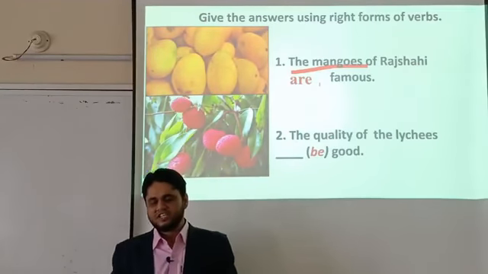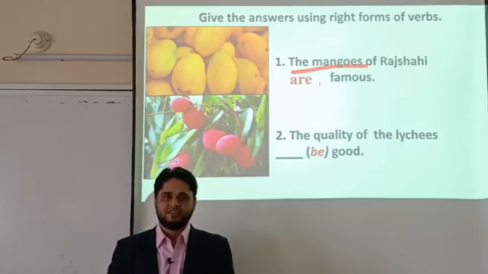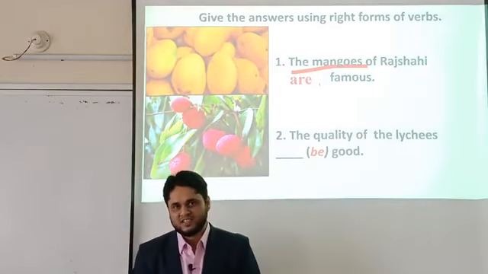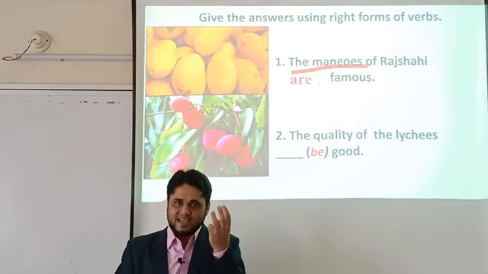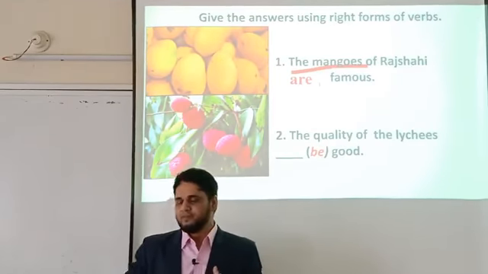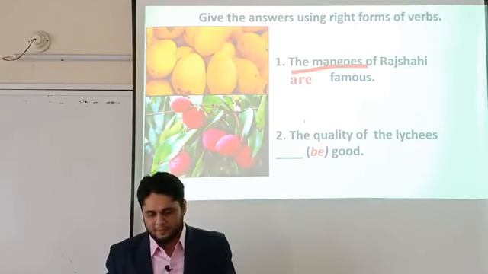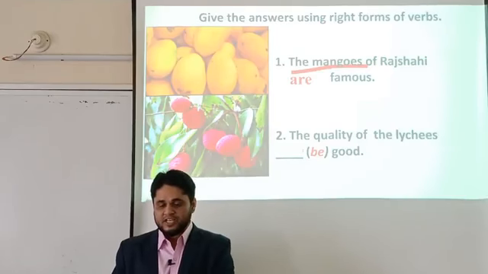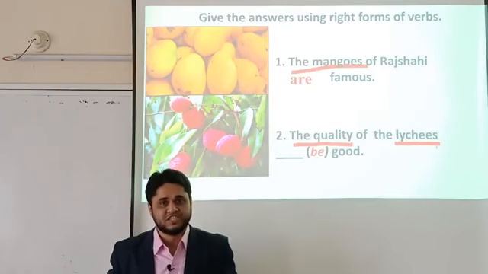And again: the quality of the lychees dash good. You are again requested to fill up the blanks by using be verb. How many be verbs do we have? We have be verbs like am, is, are, was, were, and being. So fill up the blanks by using one of the be verbs here. Here the subject is the quality, and we can see another plural noun there, that is lychees.